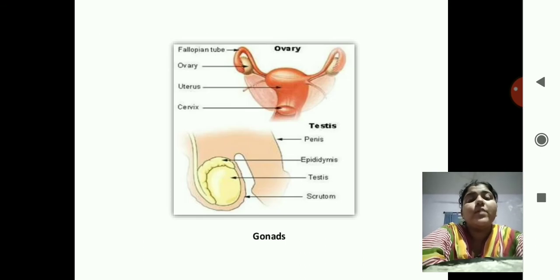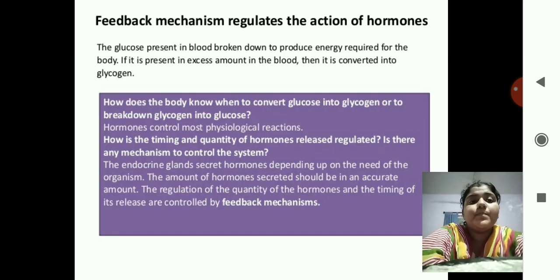You can see over here the gonads: the first one is the ovary, the uterus is there, the cervix is the opening of the uterus, then there are the ovaries and fallopian tubes. The second part is the male reproductive system: the penis is there, the epididymis, the testes, and the scrotum is a bag in which the testes are suspended.